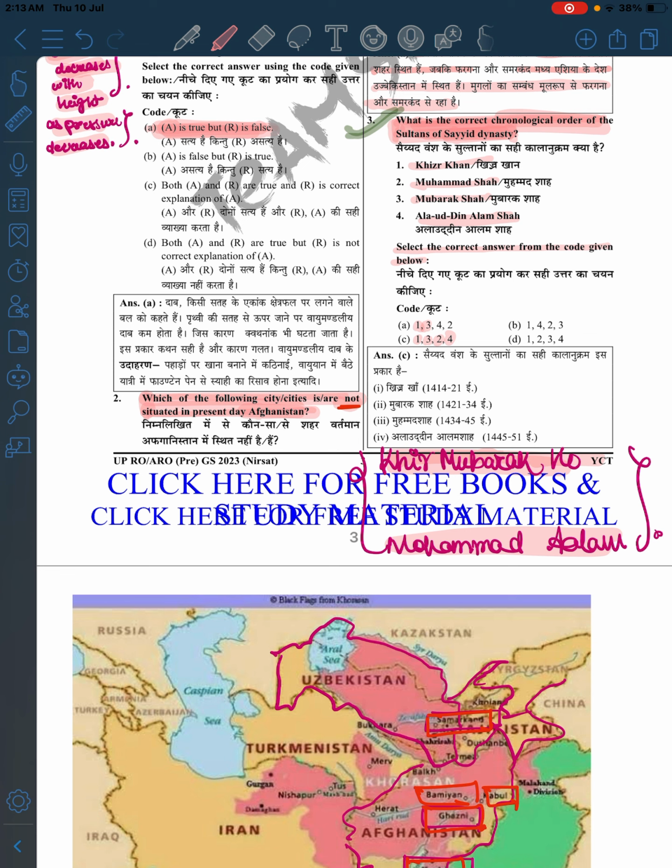And for the last dynasty, the Lodi dynasty, with Sikandar Lodi and all, we have a separate trick. Now for the Sayyid dynasty, we say Kheer Mubarak ho Muhammad Alam. So the first is Khizr, then Mubarak, Muhammad, Alam.